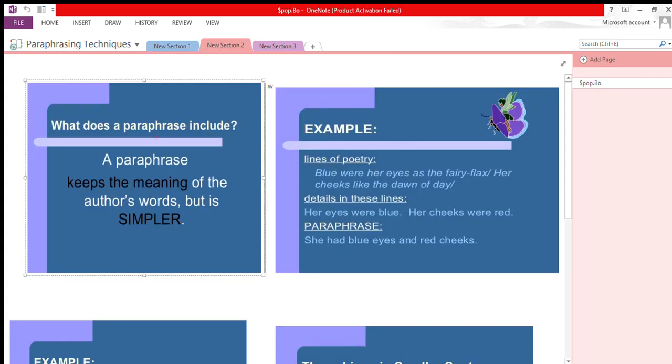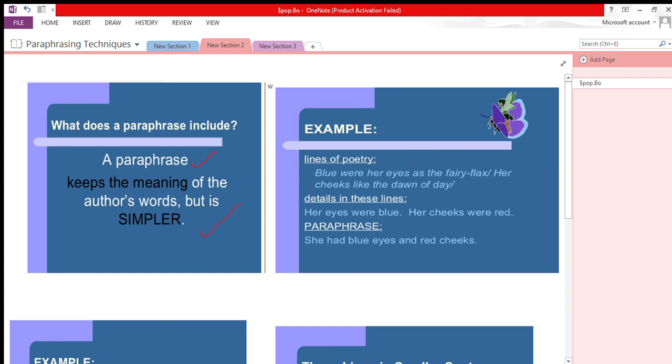Next is, what does a paraphrase include? A paraphrase includes the meaning of the author's words, but it is simpler. You are going to rephrase the words of the speaker or the writer or the poet, but you are going to use simple words instead of complicated words as used in the original text.